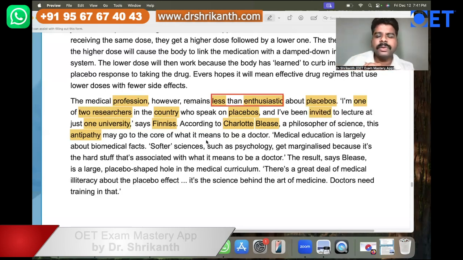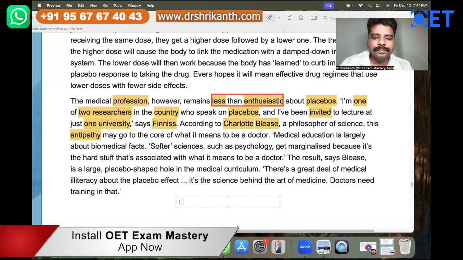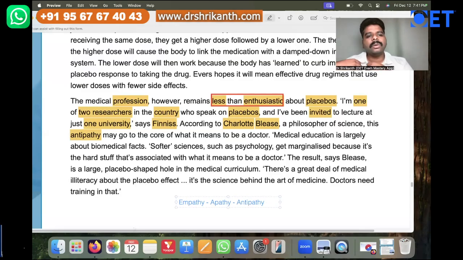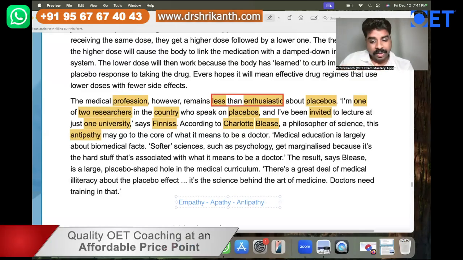We call it apathy as well. Empathy is where you're able to understand another person's situation and connect with them. The opposite of that is what we call antipathy or apathy over here.